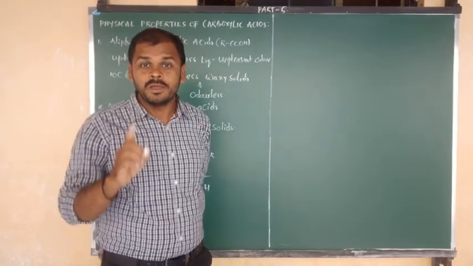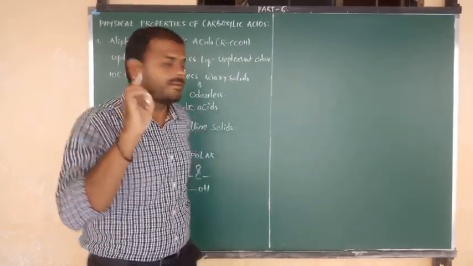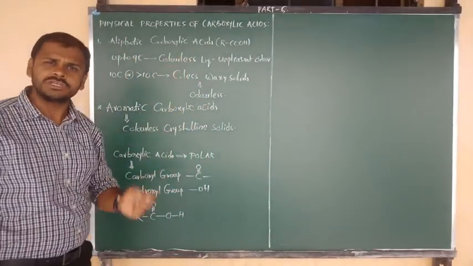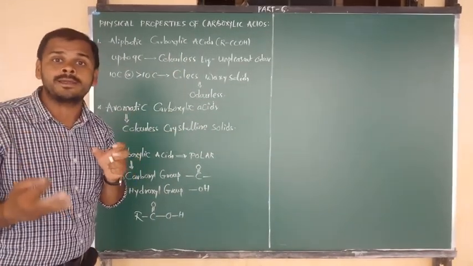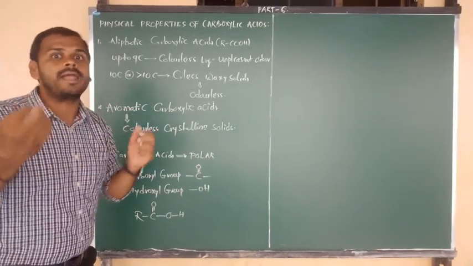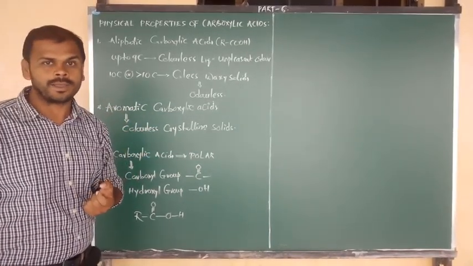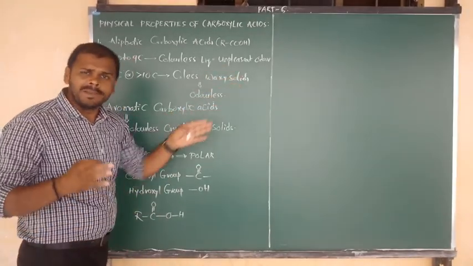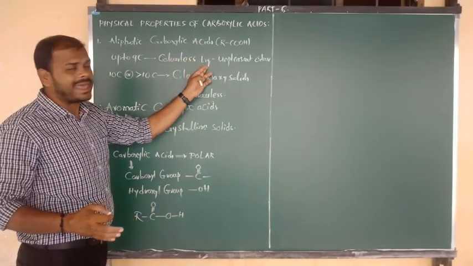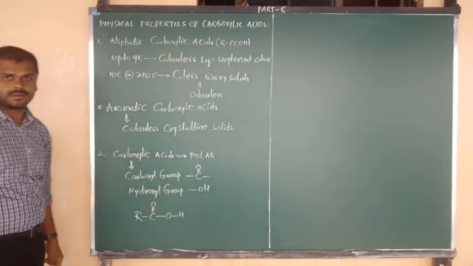They have an unpleasant odor, a bad smell, and we can say a pungent smell. Up to 9 carbons they exist in the liquid phase and are completely colorless.